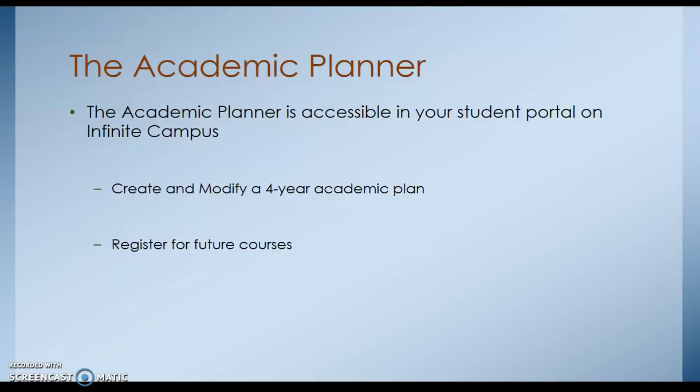You will be able to go in and update your four-year academic plan. Registration for 10th grade will be pulled from what you enter in your plan. Next year, you will have time to edit your 11th and 12th grade academic plan if you want to make changes before that year's registration. We encourage you to look at your four-year plan, but remember, this is about registration for next year and your 10th grade coursework.